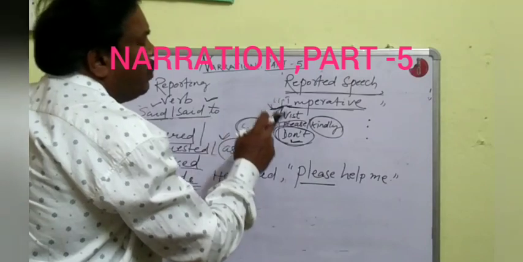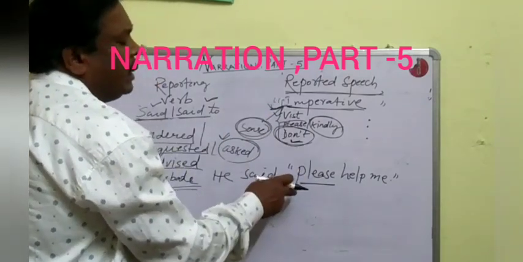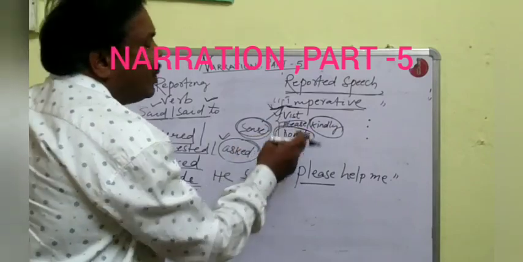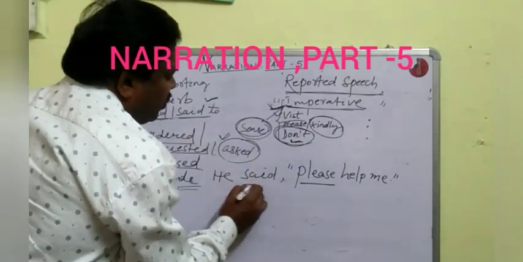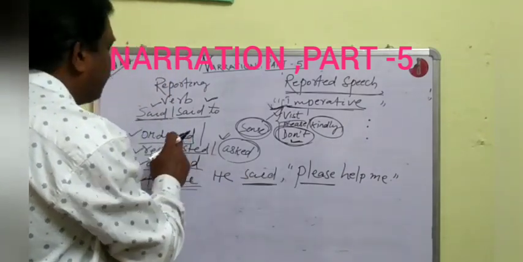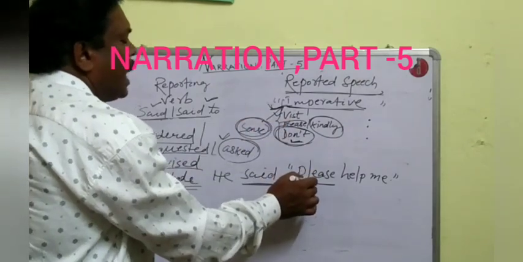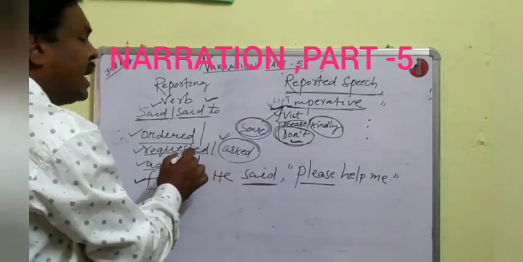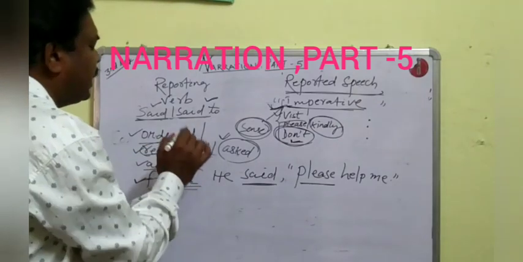When a reported speech starts with please or kindly, that is an example of an imperative sentence. Then we shall change the reporting verb said or said to into requested.